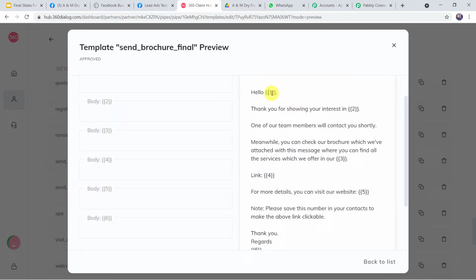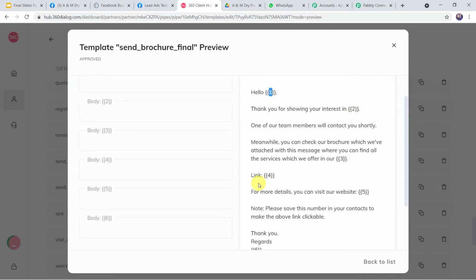So here you might be thinking that I have given some numbers in the curly braces. Why are these numbers in the curly braces? Just because these are the body fields and the values of these body fields are going to change every time. Let's say hello, here we want the name of the customer. So the customer name is going to change every time. That is the reason we have kept these numbers in the curly braces.